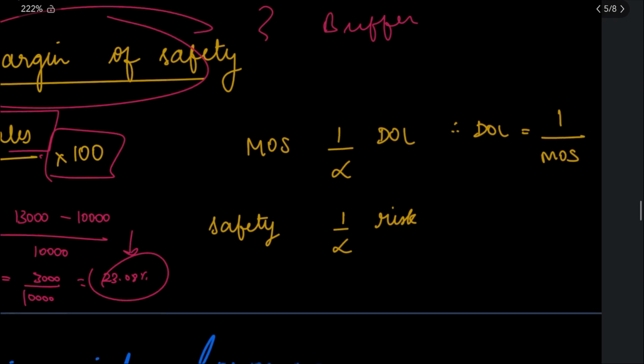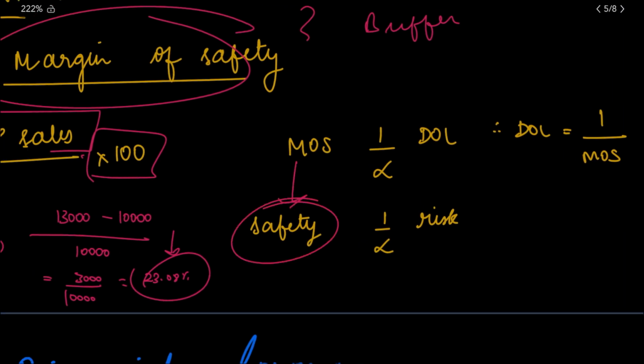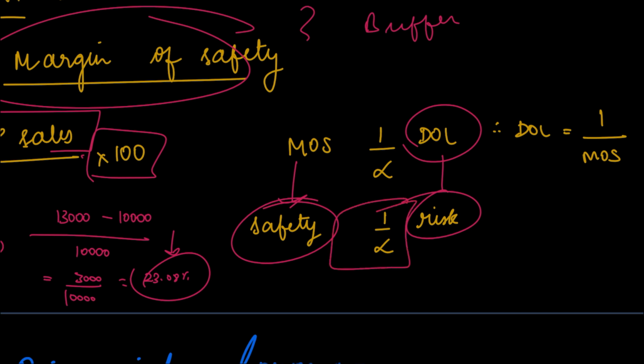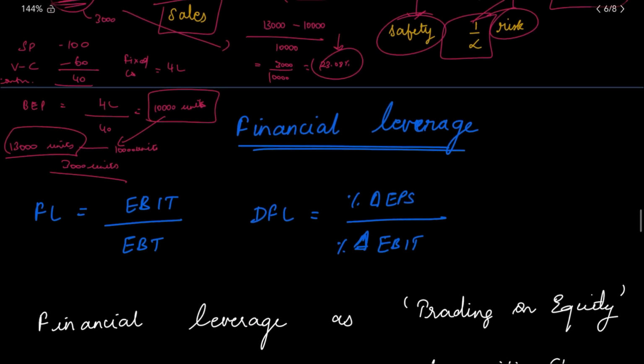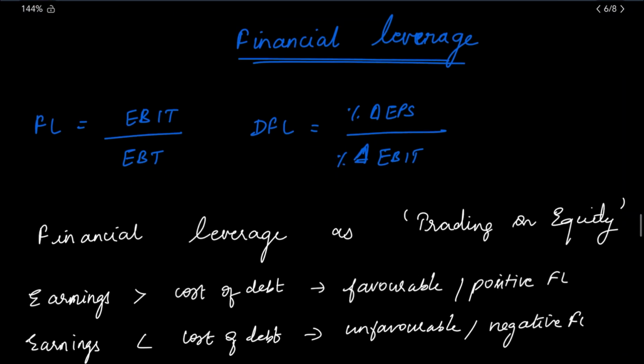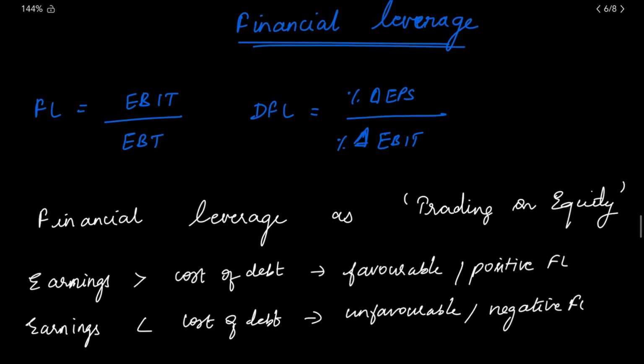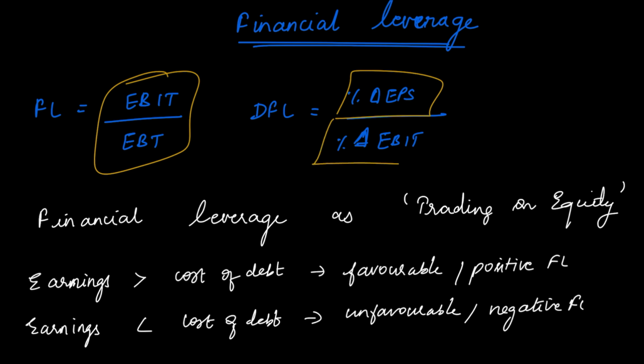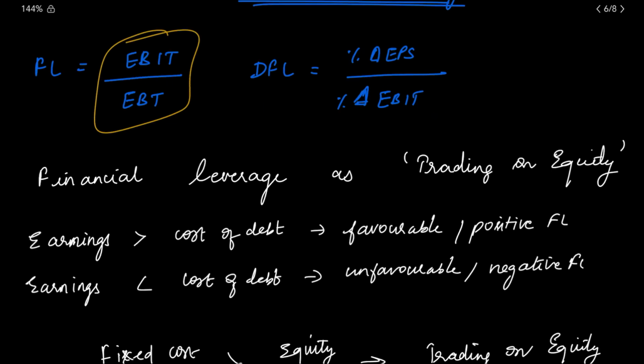Now, this MOS is related to safety, and degree of operating leverage is related to risk. These both are opposites. That's why it is inversely proportional. Therefore, DOL is also calculated as 1 by MOS. Now, let's go to the next leverage, which is financial leverage. Financial leverage is calculated as EBIT divided by EBT. This we have seen in the first also. It is basically how much your EPS is changing when your EBIT is changing. It is as simple as that.